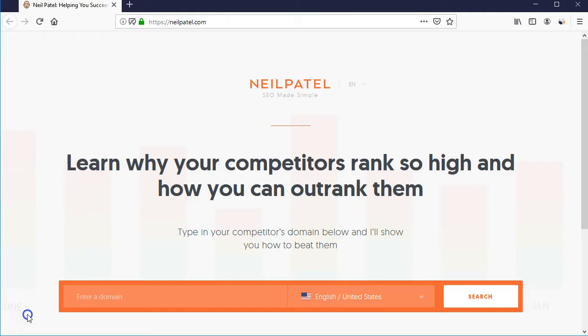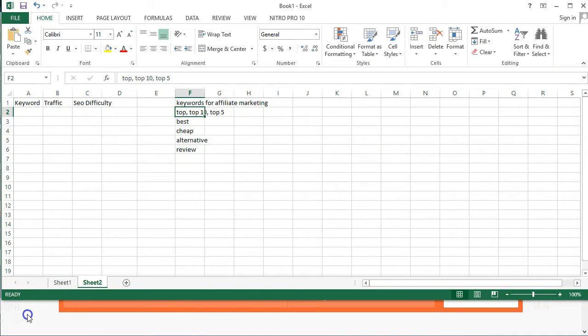Now the main kinds of keywords that we need, here I have written the top keywords that work for affiliate marketing, such as top 10, top 5. Like for example, if we go with the keto diet, then top 10 keto diet meal plan, top 10 keto supplements, top 5 keto supplements, best keto supplements, cheap keto supplements, alternative to keto, these brands, and reviews. So these are the best keywords when it comes to affiliate marketing and affiliate product marketing. These are the best keywords that majorly affiliate marketers use.